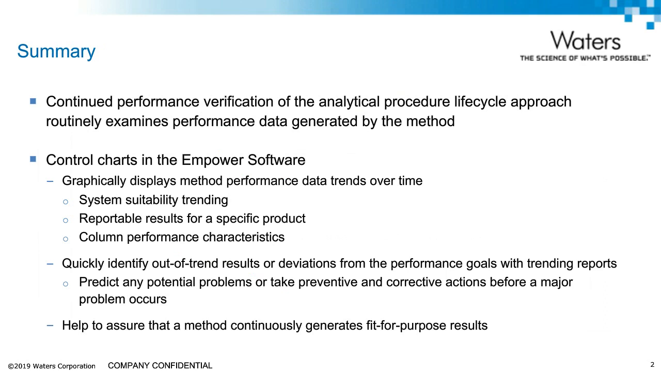So in summary, the continued performance verification of the lifecycle approach routinely examines performance of the method during routine use. Therefore, large amounts of data must be reviewed to confirm that the method always meets the goals. Control charts and Empower 3 software provide an easy way to perform trend analysis of data generated by a method, which allows quick identification of any out-of-trend results or deviations from the performance goals. Whether examining system suitability, trending, column performance characteristics, or reportable results for a specific product, Empower control charts will help to assure that a method continuously generates fit-for-purpose results.